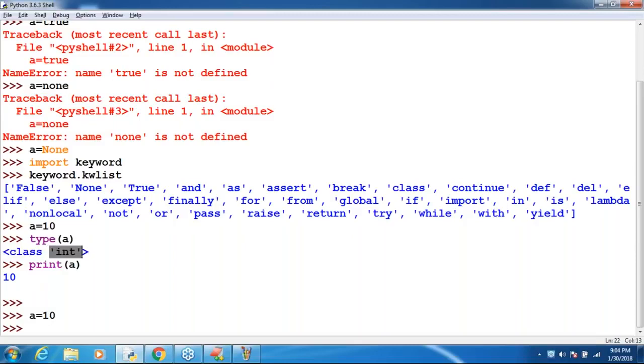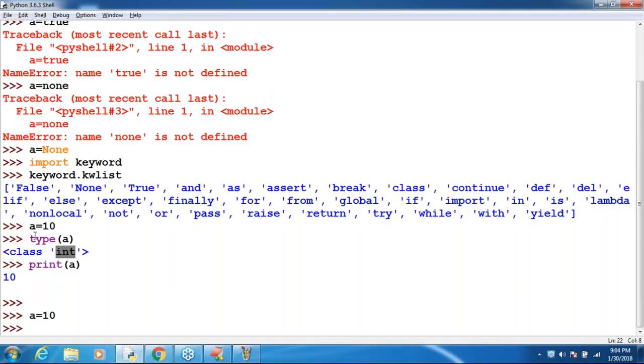Class int means this is an object of the class. What is the class name? Int is the class name. Internally the class is available, and for that int class an object got created. If you want to know the type, you can do that.